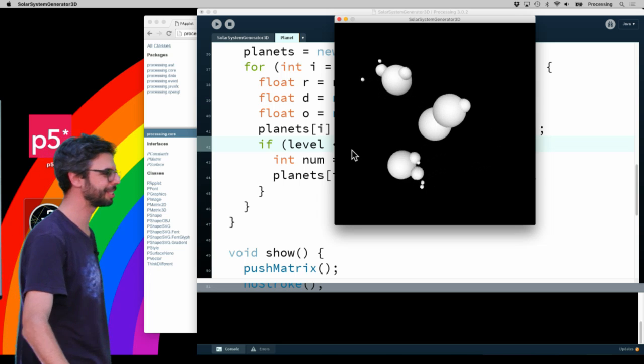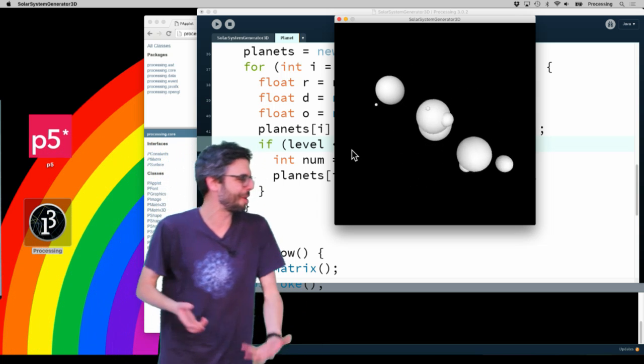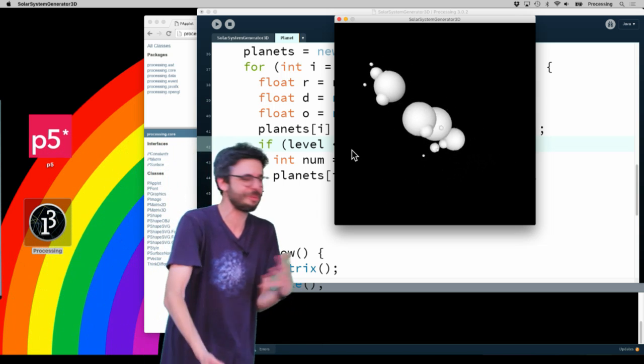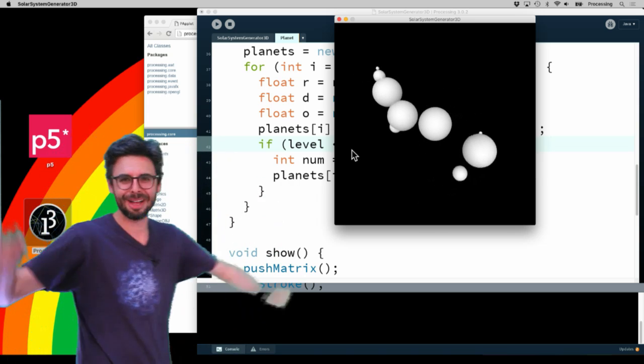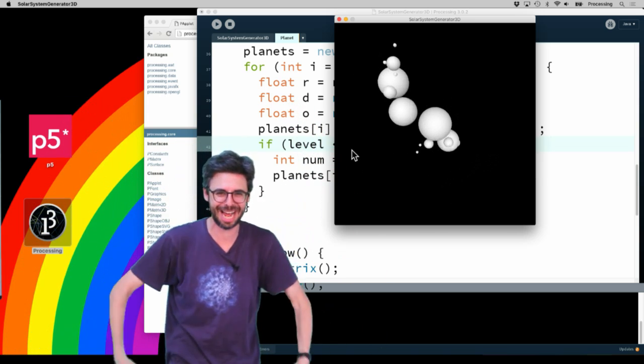There we go. We got some interesting stuff going. I kind of like this. We got some stuff going on. Things are rotating in weird ways. It's the nuclei amorphous blob space generator. There we go. Coding Rainbow Challenge complete.